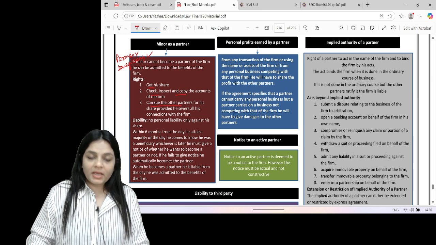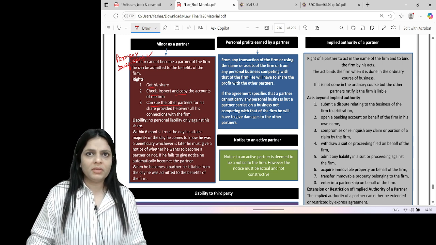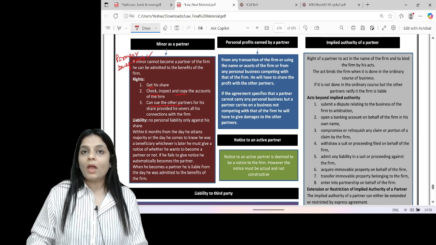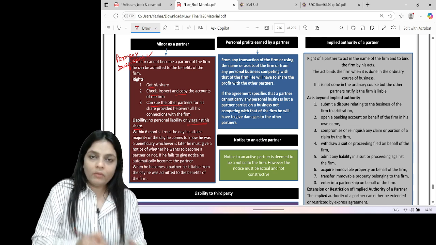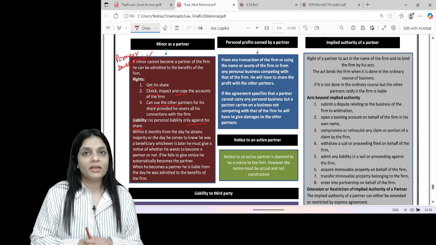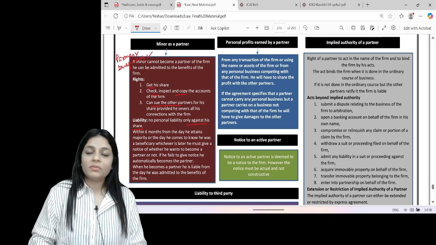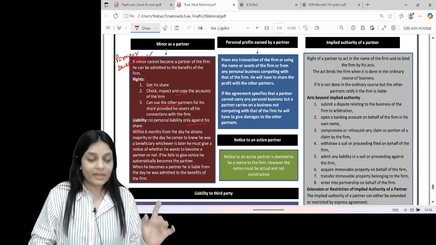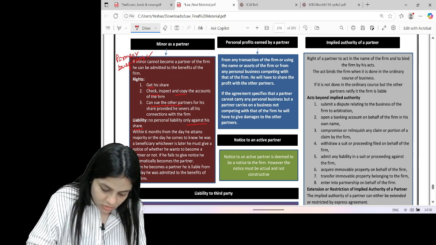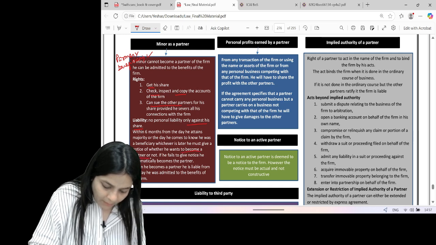Now, when a minor becomes a partner beneficiary of the firm, he can never have a personal liability. However, his liability is up to his share in the partnership. When he becomes a major, can he continue as a beneficiary? No. Within 6 months from the day he attains majority or the day he comes to know he was a beneficiary, whichever is later, he must give a notice of whether he wants to become a partner or not.